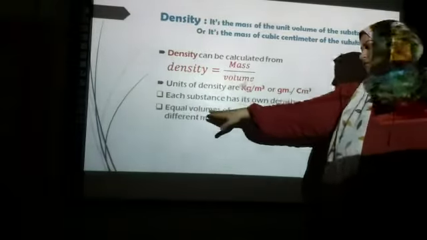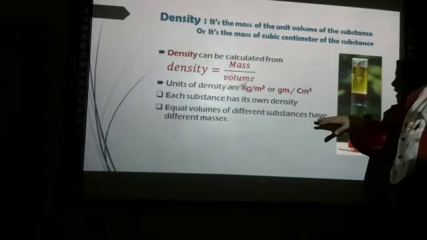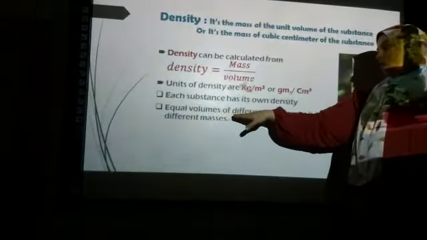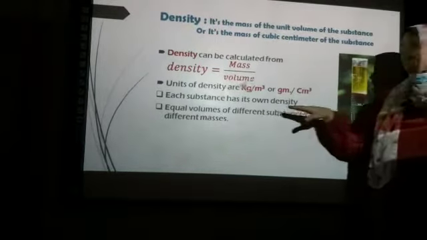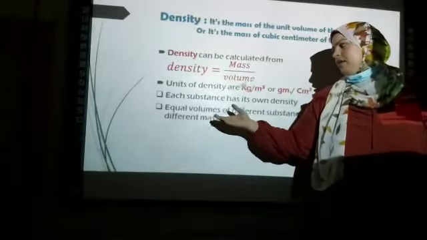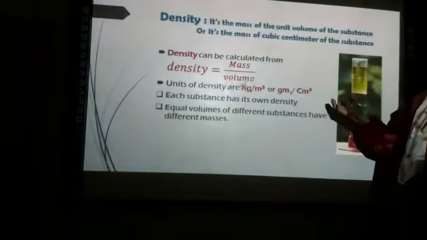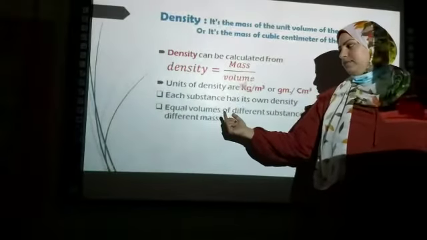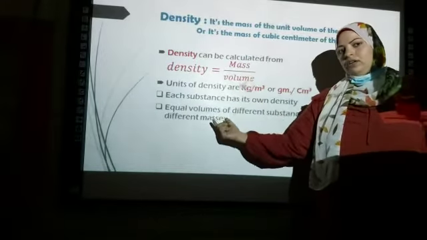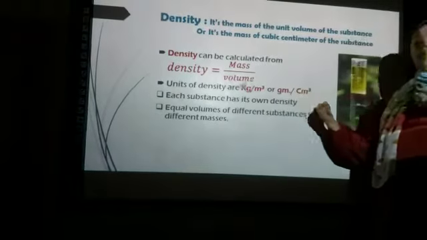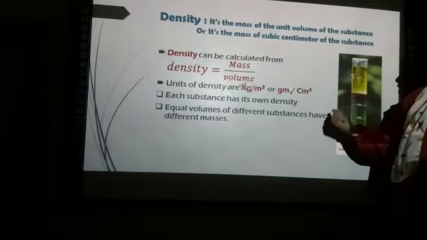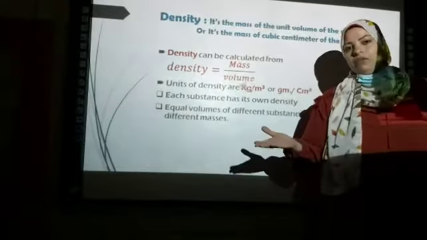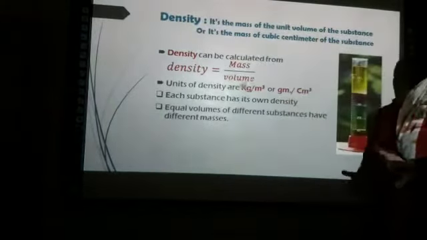Equal volumes of different substances have different masses. This means that 1 cubic centimeter of wood does not have the same mass as 1 cubic centimeter of gold.